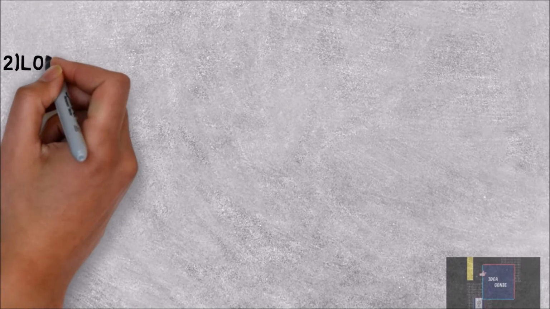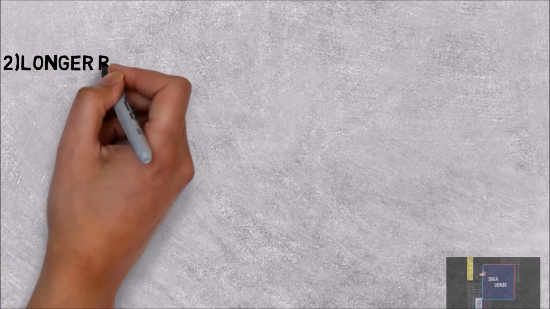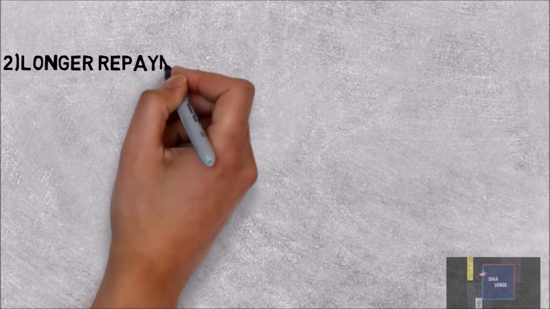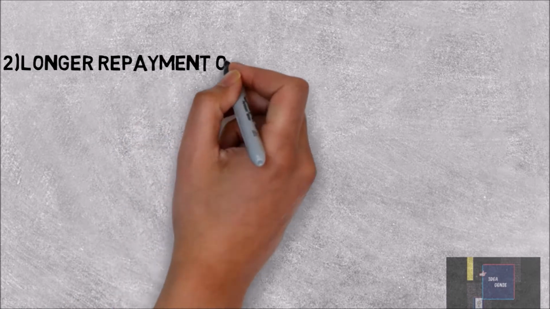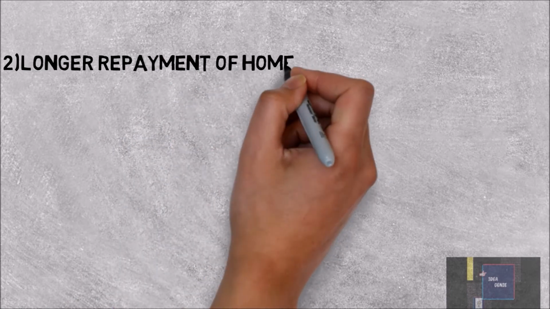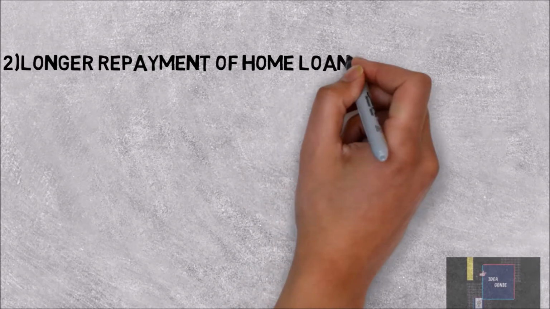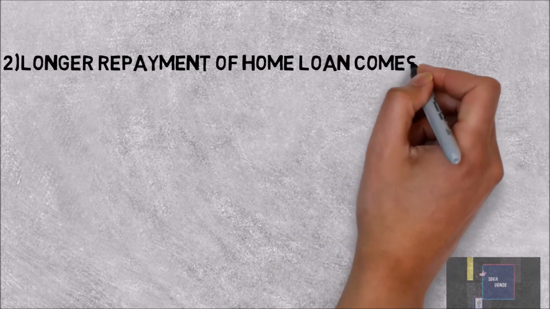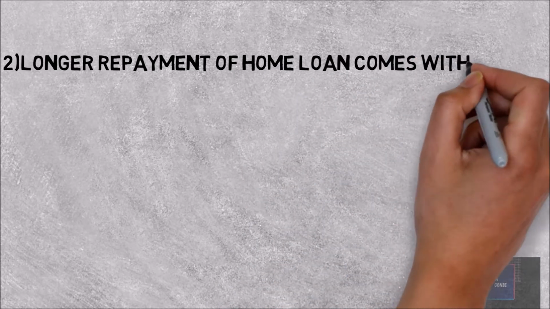Tip number 2, longer repayment of a home loan comes with a low EMI. Earlier, banks used to offer home loans with up to a 20 year repayment period. Now, banks and financial institutions are offering home loans up to 30 years. Higher the tenure of the loan repayment, lower the EMI.